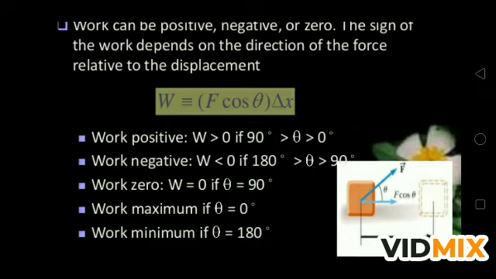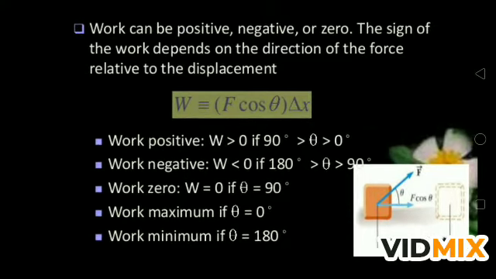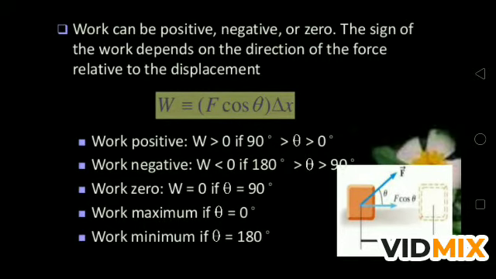If the force and displacement are opposite to each other, meaning the angle between them is 180 degrees, then W is equal to Fs cos 180, and cos 180 is -1, so work is negative. In this case, the work done by the force is opposite to the displacement.